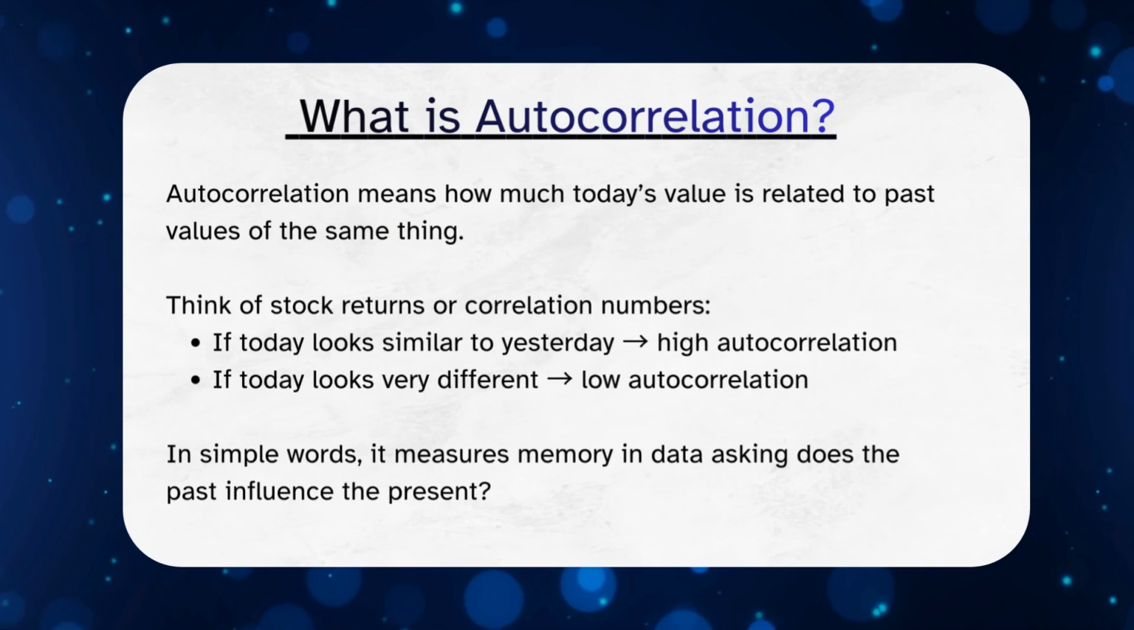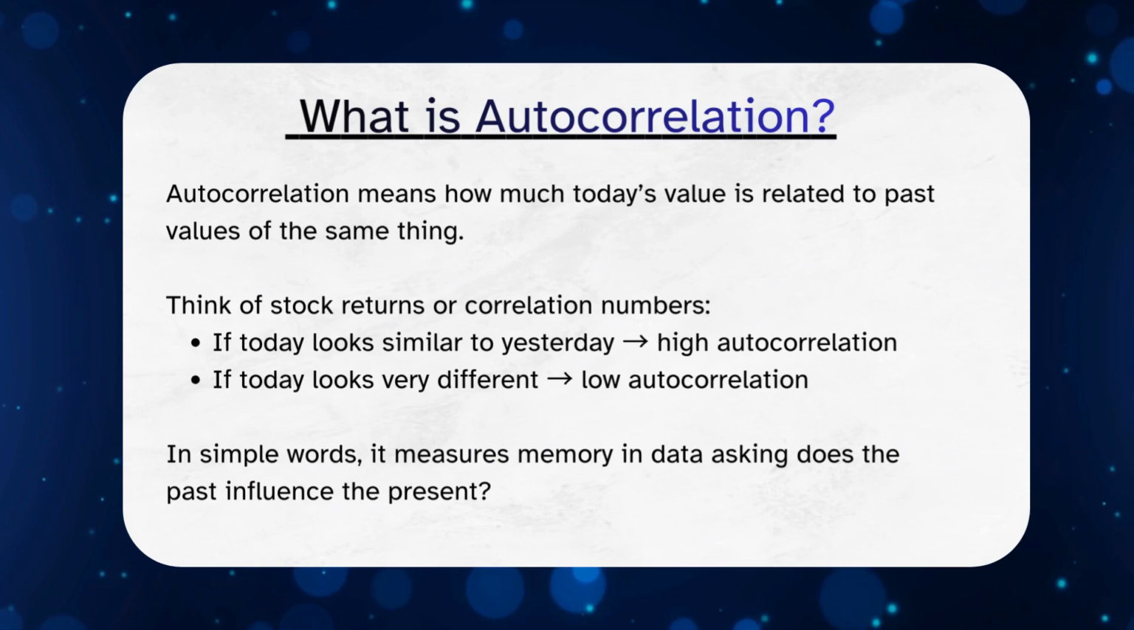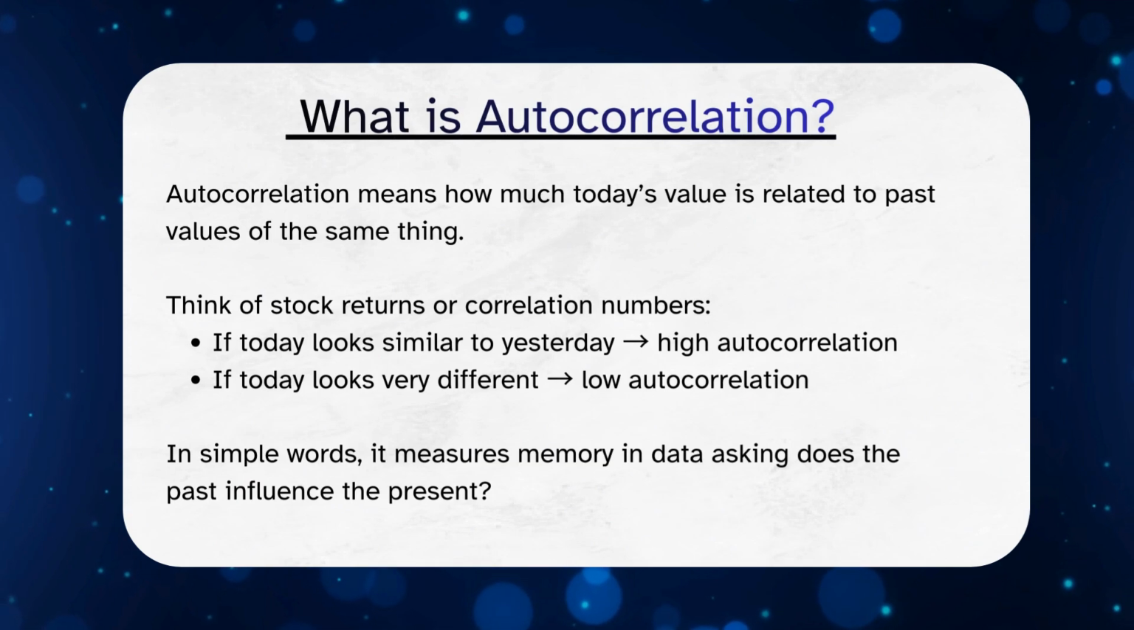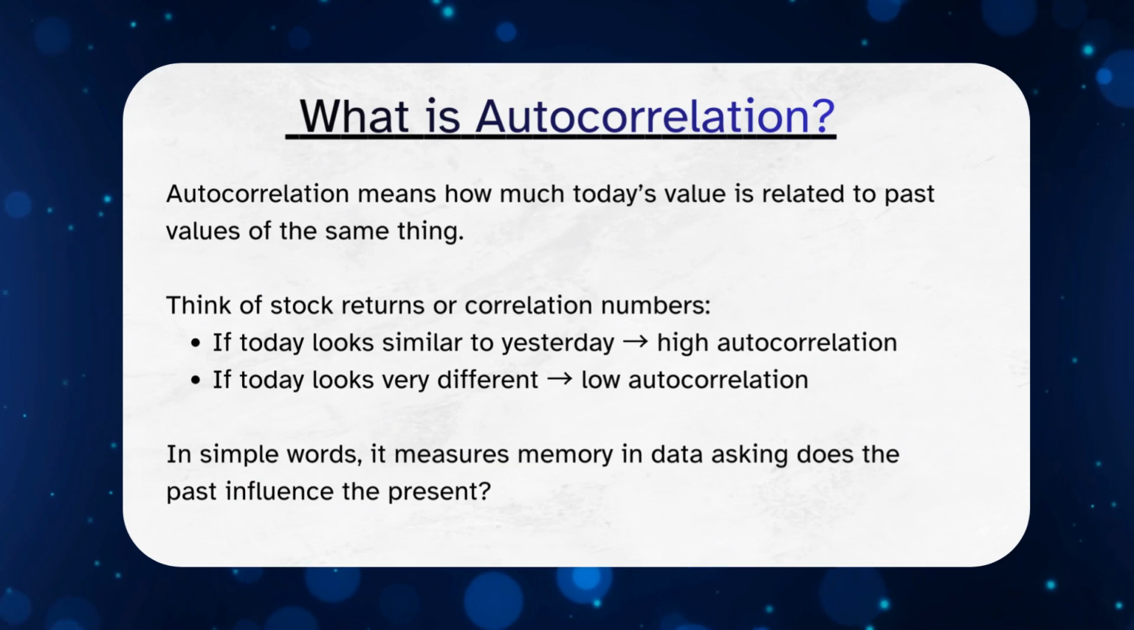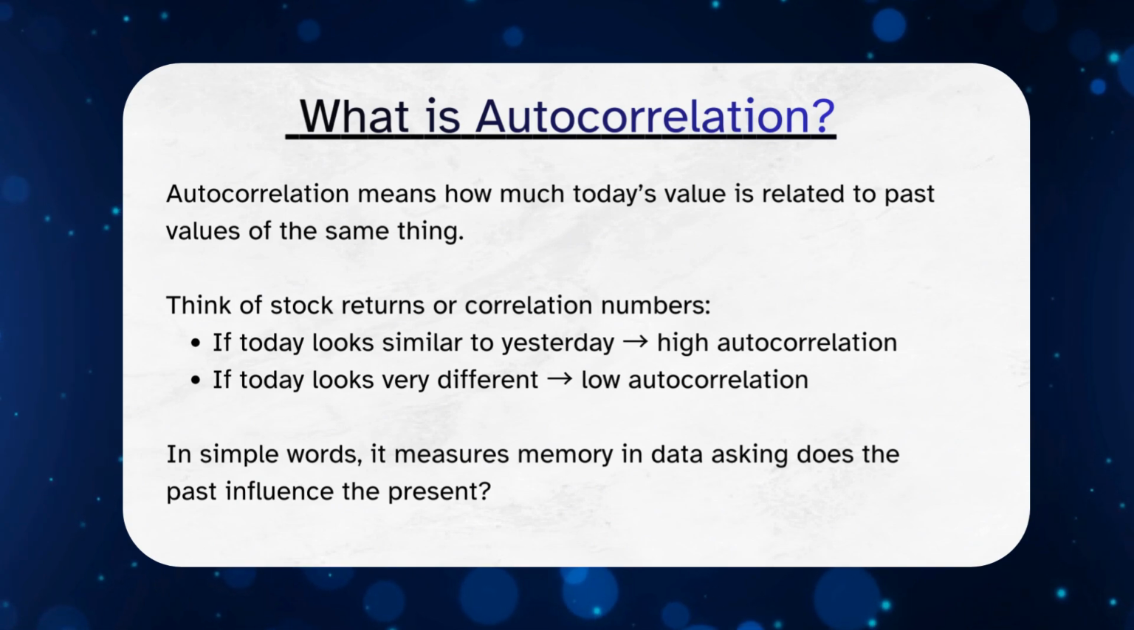Autocorrelation means how much today's value is related to past values of the same thing. Think about stock returns or correlation numbers. If today looks similar to yesterday, we say autocorrelation is high. If today looks very different, autocorrelation is low. In simple words, autocorrelation measures memory in data. It asks one main question: does the past influence the present?